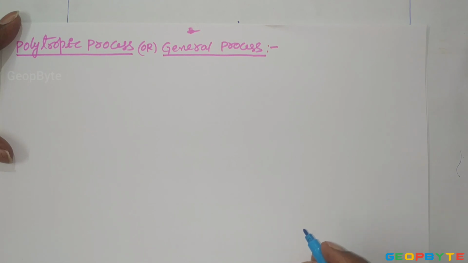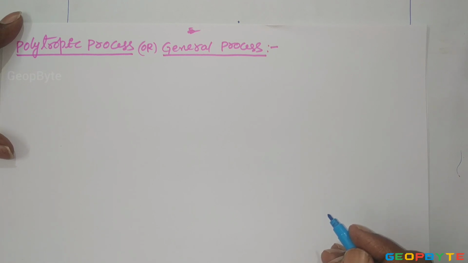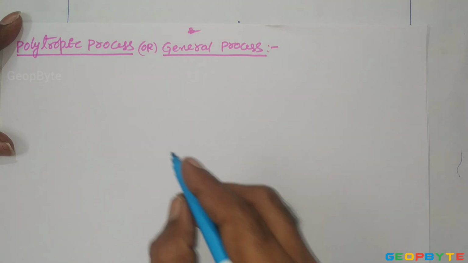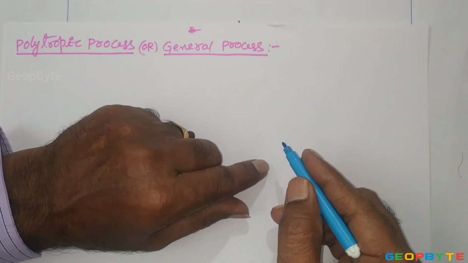In the last videos, we discussed the constant volume process, constant pressure process, constant temperature process and constant entropy process. In this video, let us discuss the polytropic process clearly. The polytropic process is also called general process.